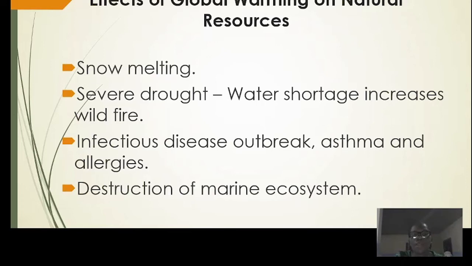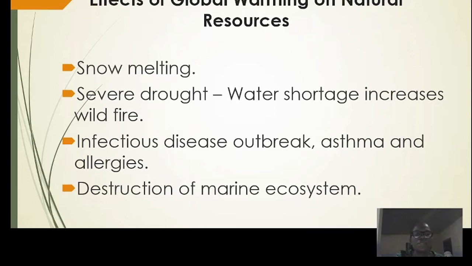Now another one is severe drought. When we talk about drought, we are talking about a period where there is a water shortage. If such situations occur, it can lead to something like wildfire. Maybe you've been hearing in the news that in some countries there was an occurrence of wildfire. This could also be an effect of global warming on nature.